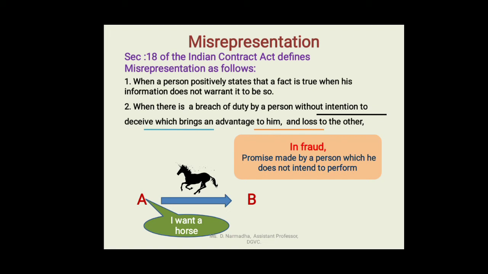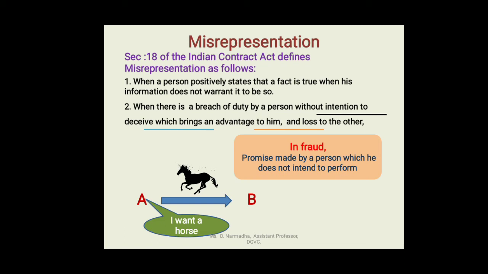But B forgets to tell him. B forgets to tell that the horse is suffering from some internal diseases. Why he forgets? Because they were so busy negotiating for the deal. B forgets to tell him, but B did not want to deceive A. B wanted to tell him actually, but he forgot to tell him. So this is the next difference. Intention is the next difference.